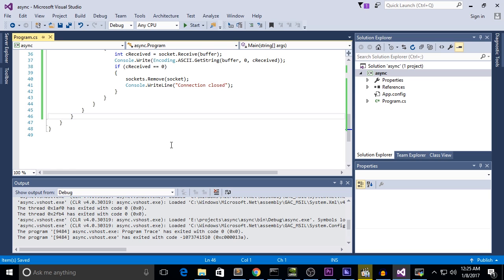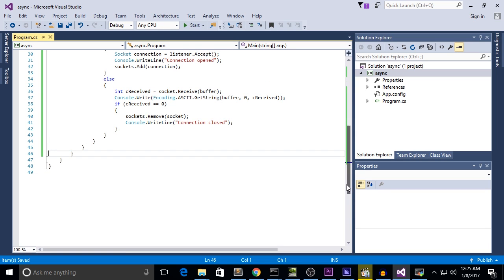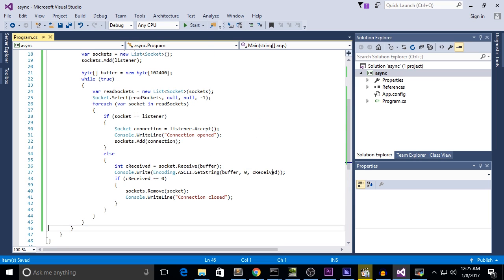Another thing that we can see here is this Encoding ASCII GetString. I briefly mentioned this earlier, but I believe this requires some more explanation. I don't have time to do this now, but I think I will do another video just on encoding, because it's quite tricky for English speakers.